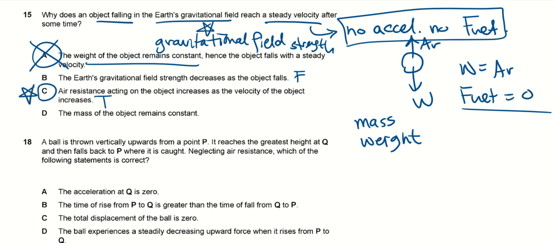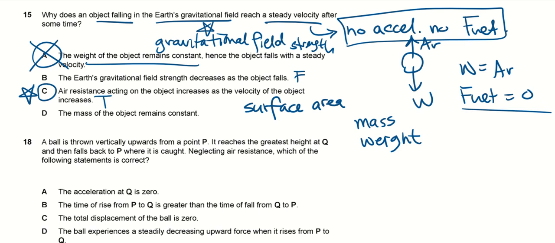Okay, we did a few parachutist questions. We always ask, why did it reach constant velocity? It's because it's falling in air. Air resistance, one of the things that causes it to increase is when velocity increases. What is another factor that will increase air resistance? The surface area in contact with the air. So these two are factors that increase air resistance. You need to know this, and you need to explicitly state it in your answer if it's about parachutists, if it's about things that change their surface area.